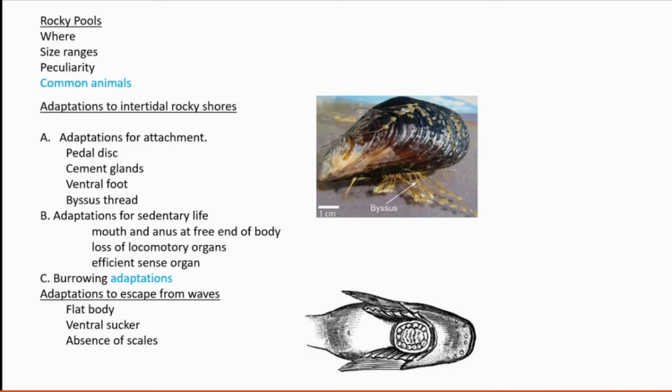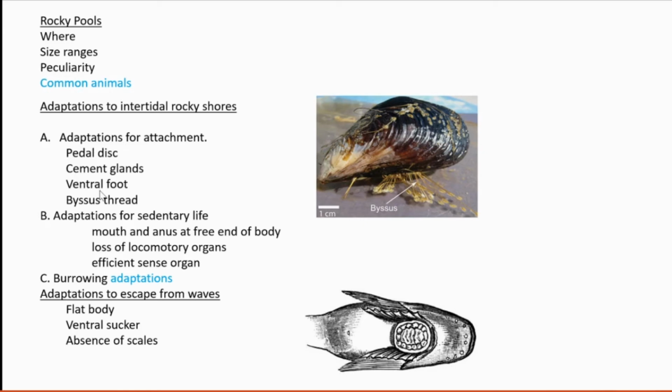So pedal disc is an adaptation for attachment to the substrate. Then cement glands. Balanus and Lepas have the cement glands. With these cement glands, they produce a certain substance. That substance helps that organism to adhere to the substrate, from being washed away by the high tide water.